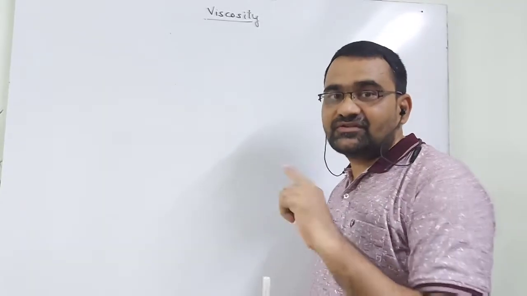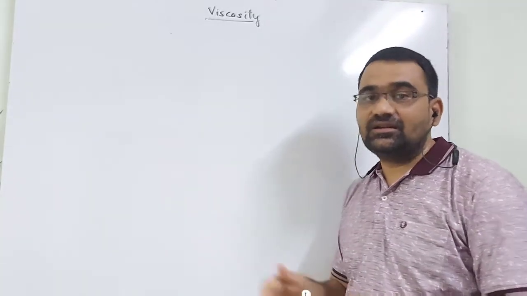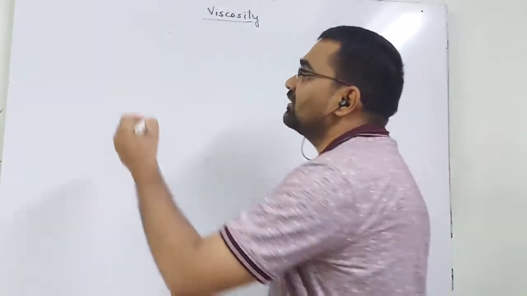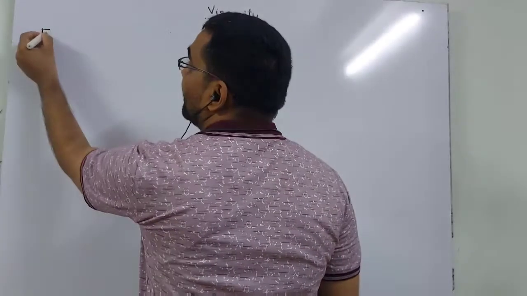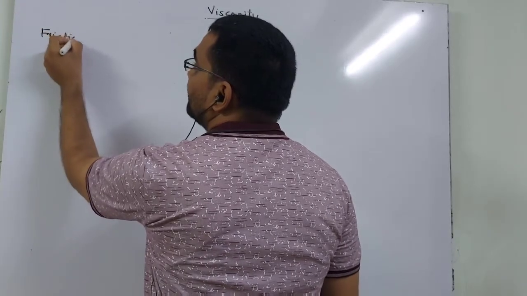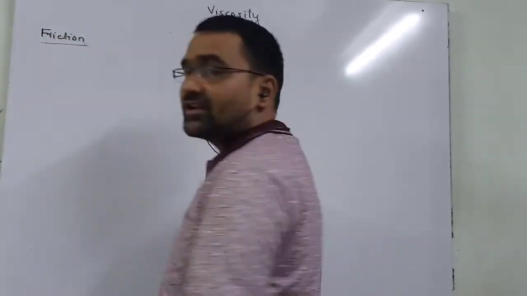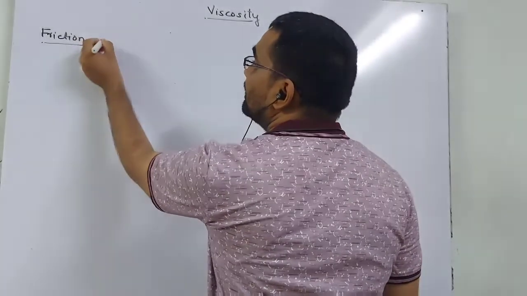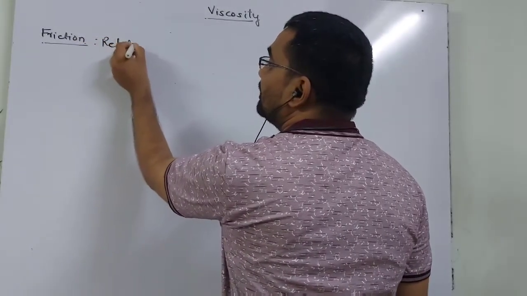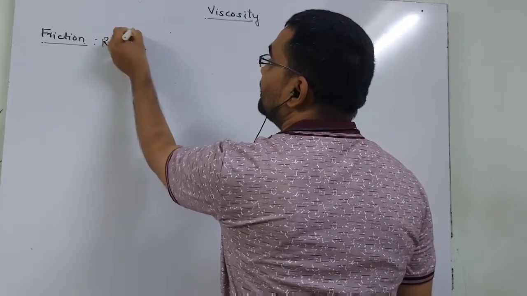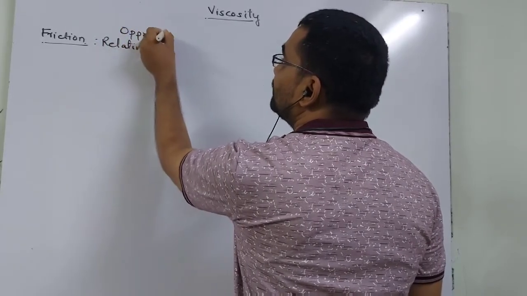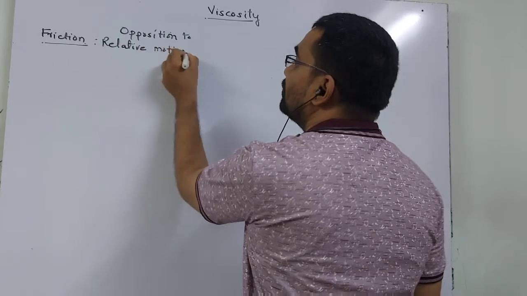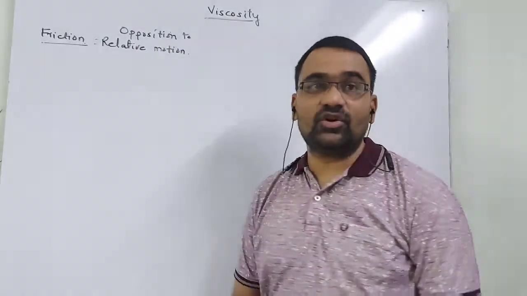Now first today we will start with the article viscosity in liquids. Before that, you are well familiar with friction which is produced in a given material. What is friction? You know that. Friction is the opposition to relative motion between two subjects or two surfaces which are in contact.